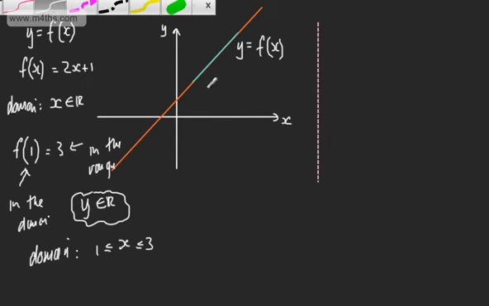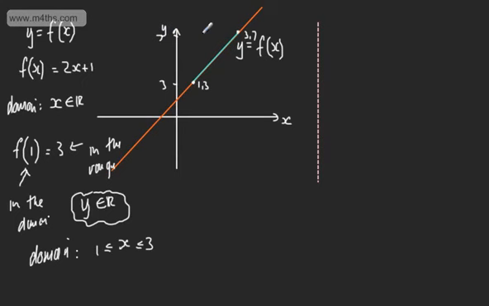So if I did f of 1, if I put 1 in, we've got this point right here, which is (1, 3). If I now did f of 3, we're going to have (3, 7). So when I look up and down the y-axis, I can see the values of 3 and up to 7. So this part right here is only giving me values between these.